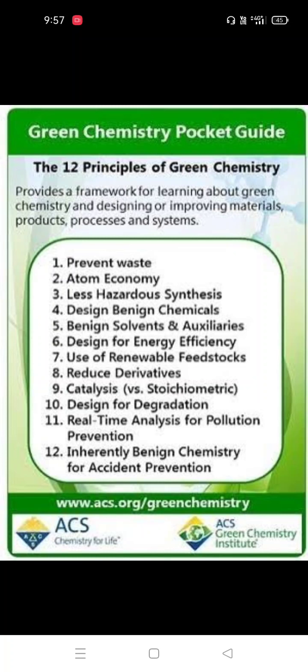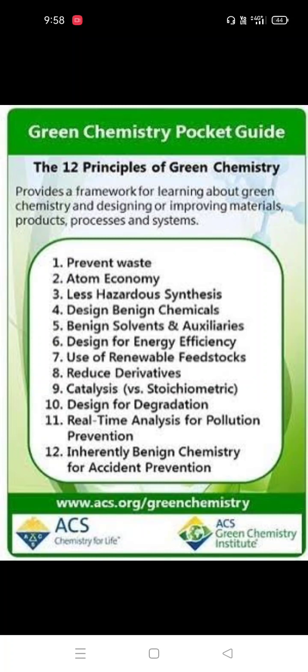Design for energy efficiency. We use less energy for these reactions. Many reactions are conducted by microwave-assisted synthesis and sonication, and in some cases we use less energy to get the product. Energy consumption is also a cause of environmental pollution. That's why we use energy-efficient reactions.